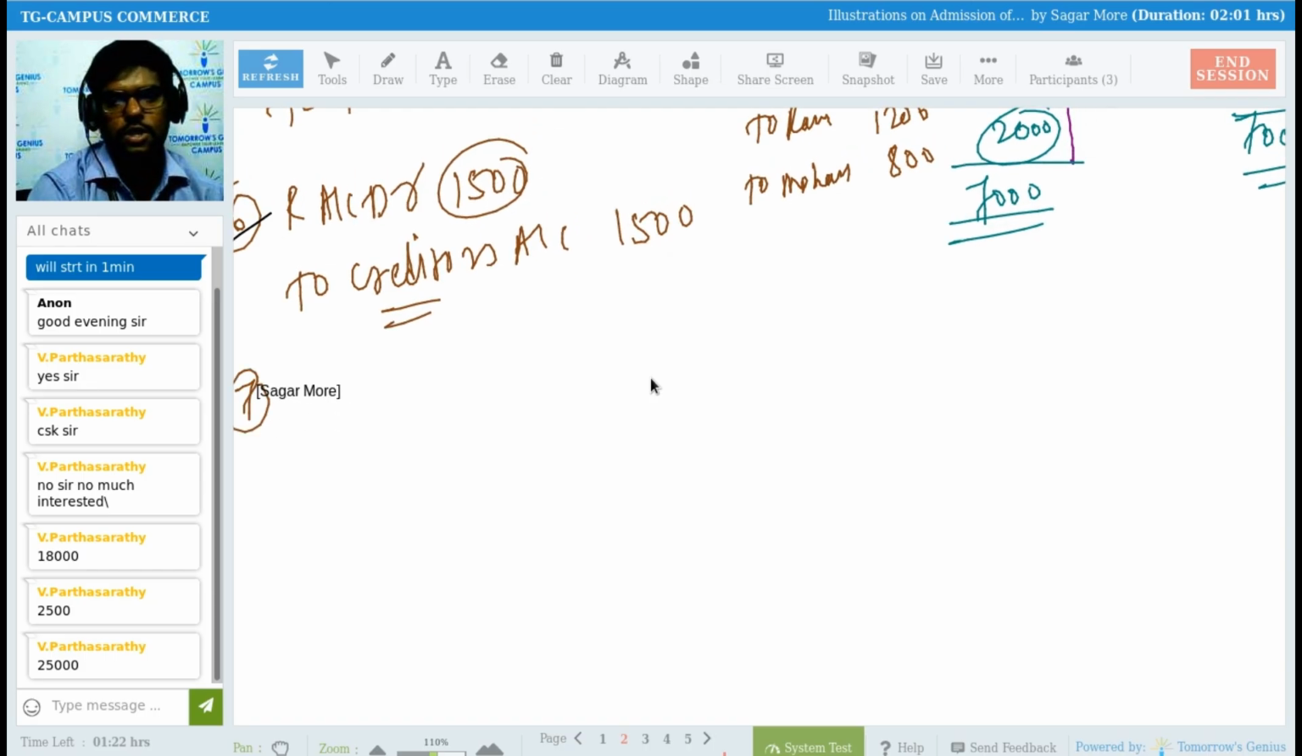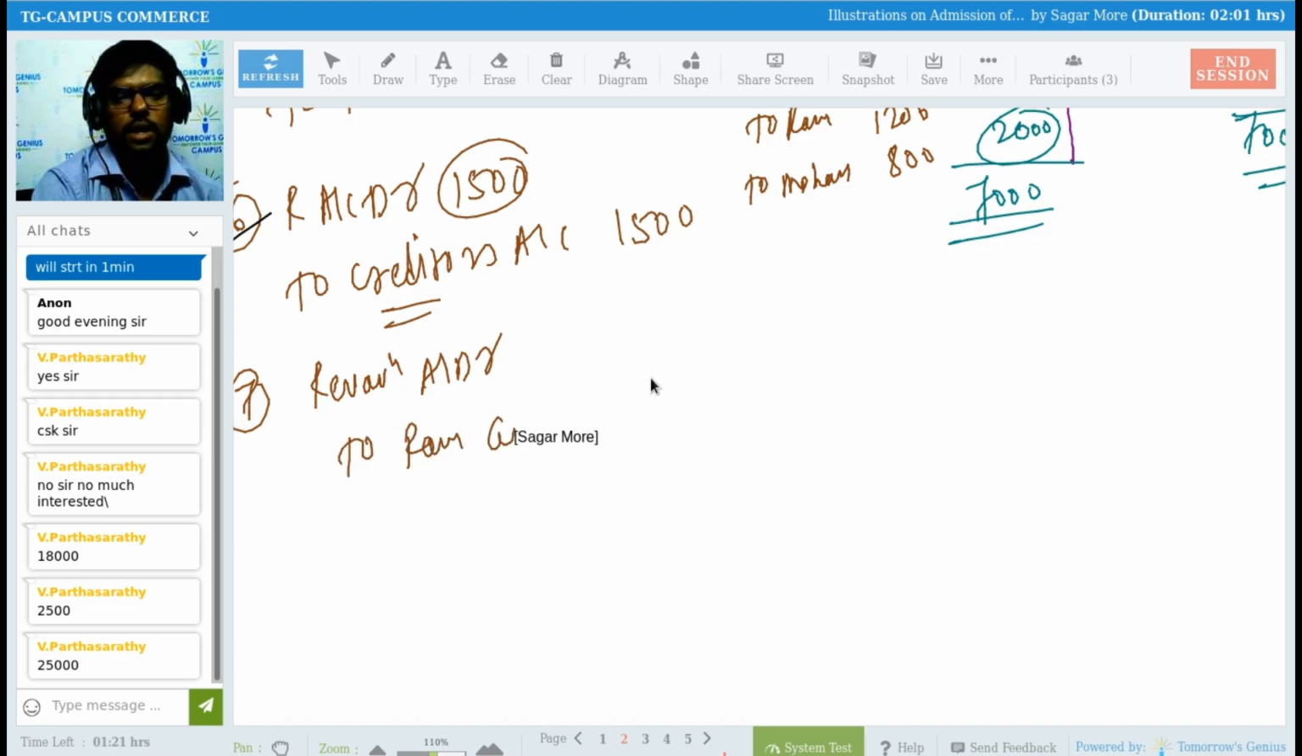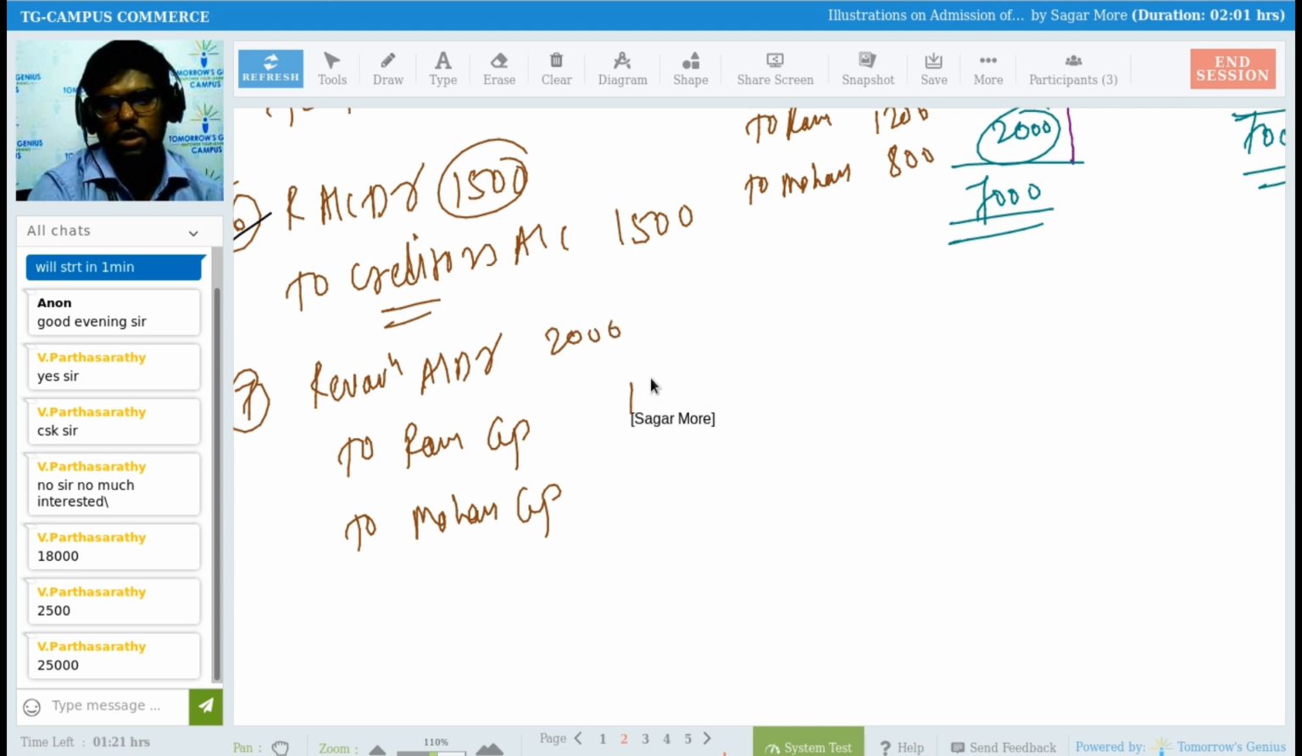So the seventh entry is revaluation account debit to Ram capital and Mohan capital. Okay, so 2,000 rupees here, 1,200 rupees here, 800 rupees here. Okay, sir. So what is left now?